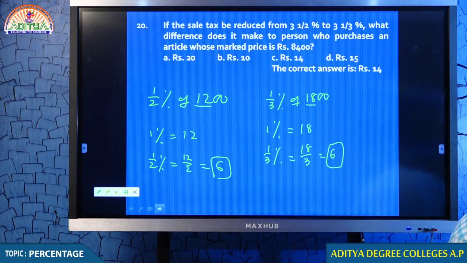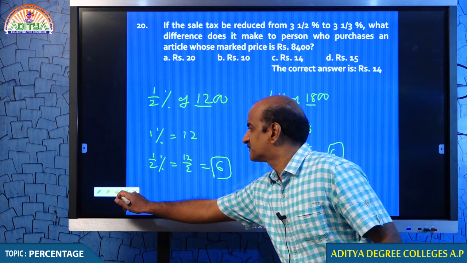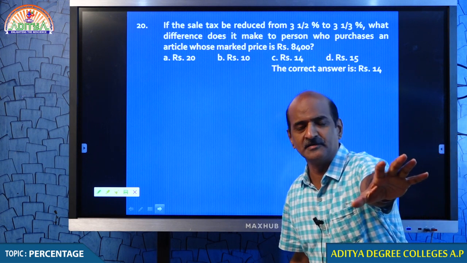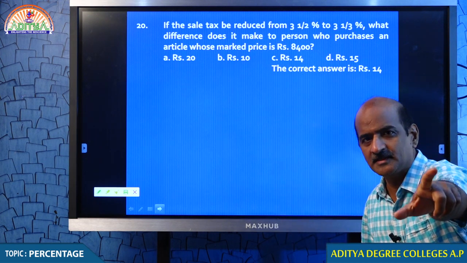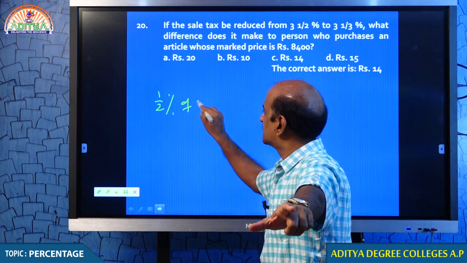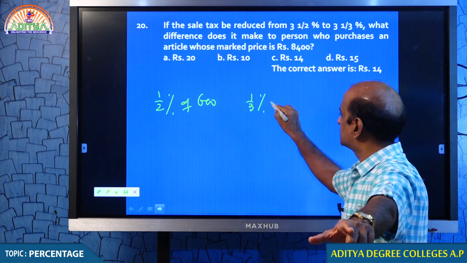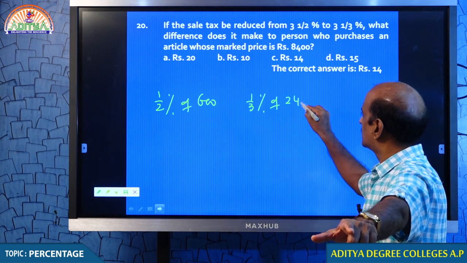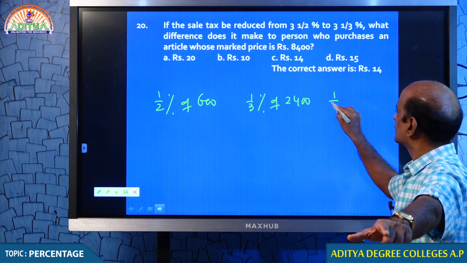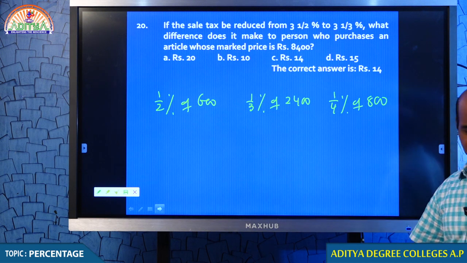Now students, I give you some exercise. I am asking you to respond quickly. Just start. Ready, students? Be ready with your pen and pencil. Are you ready? Now come on, quick. 1/2% of 600, 1/3% of 2400, 1/4% of 800. Quick. Come on, students.